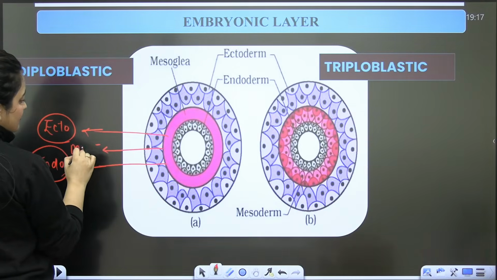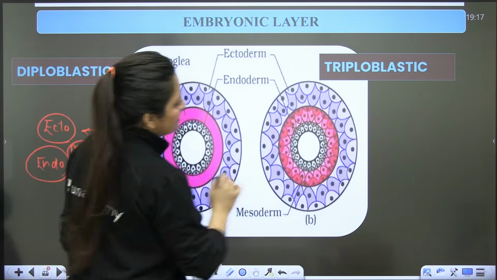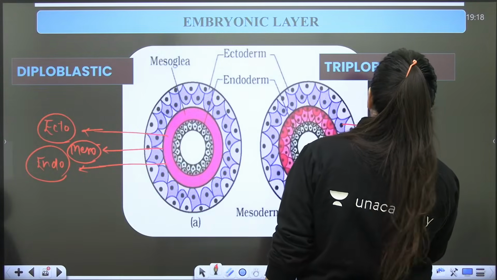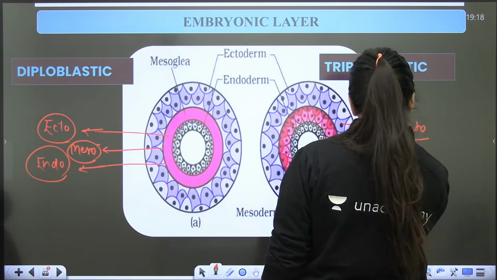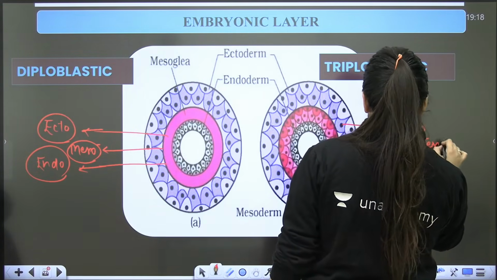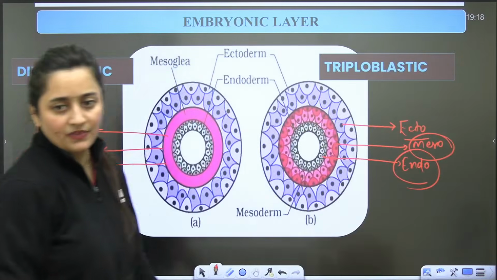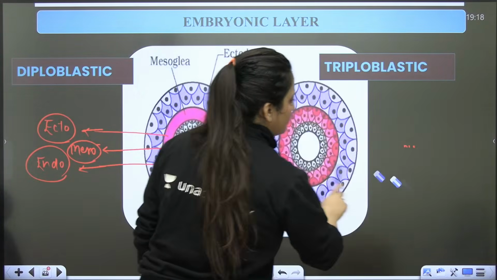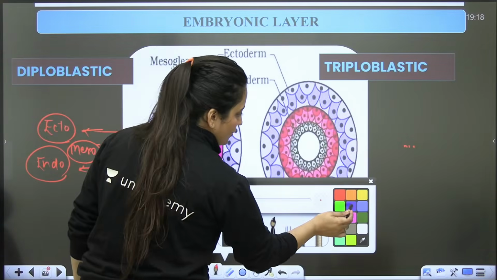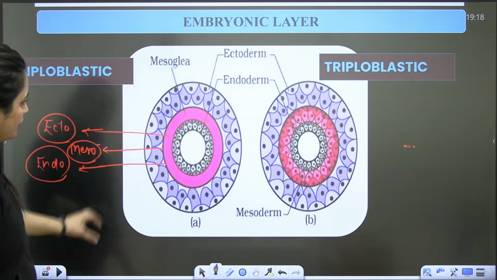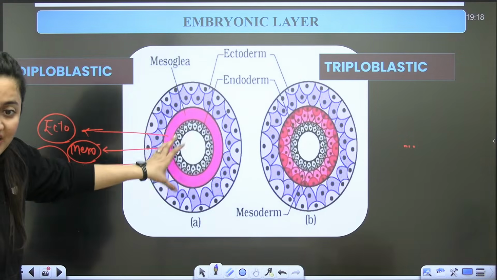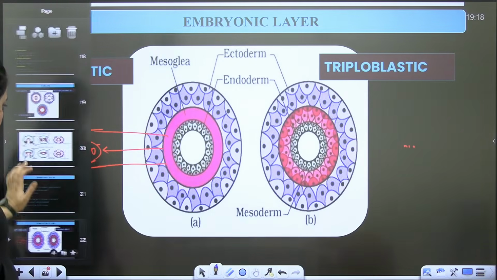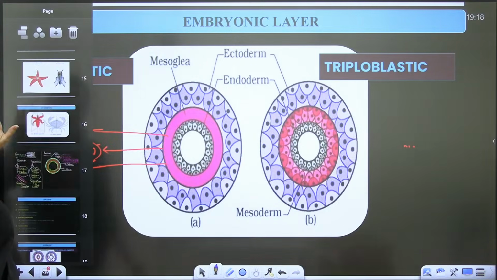This is ectoderm, this is endoderm, and this is your mesoderm. So this is ectoderm, this is mesoderm, and this is your endoderm. Clear? So that is what we have. These diagrams should be clear. So about the germ layers, everything clear?